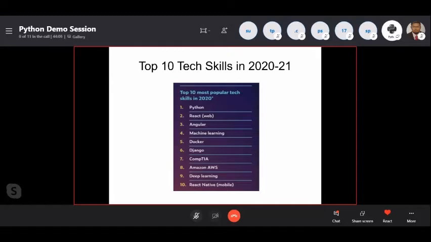And Django is a framework. Hope you know that. It is also a Python framework. And CompTIA, Amazon AWS, it's a cloud. And deep learning, which can be possible with Python, and React Native for mobile applications. Okay, so these are the top skills.